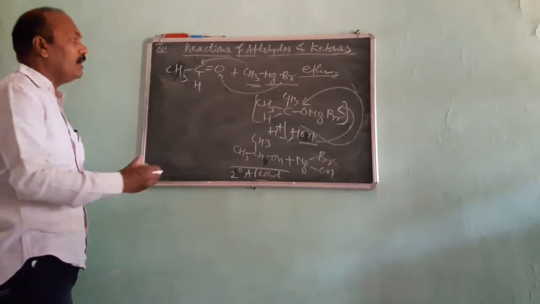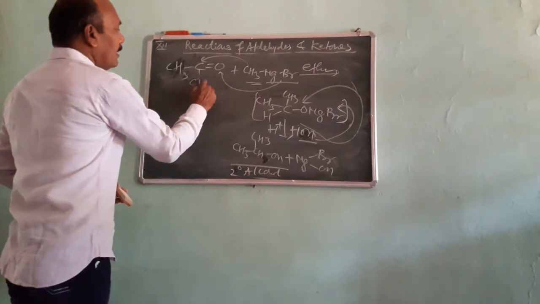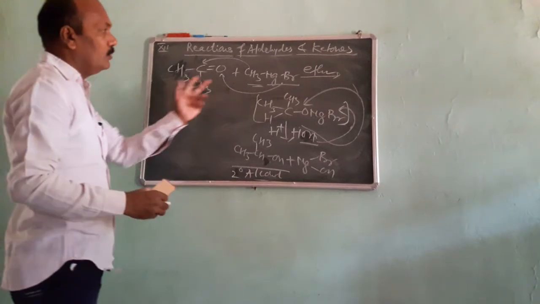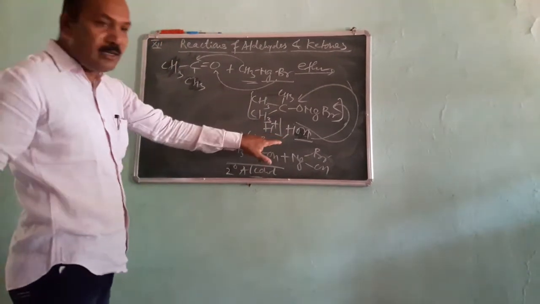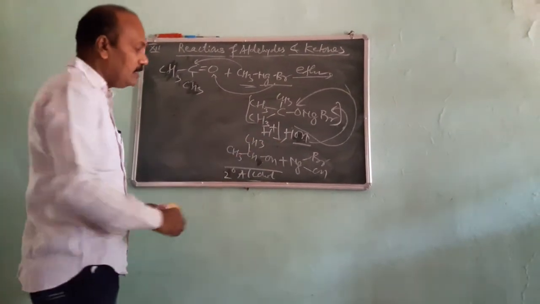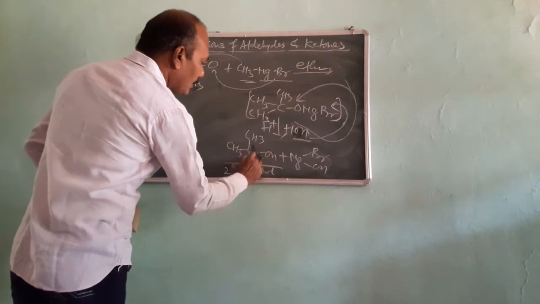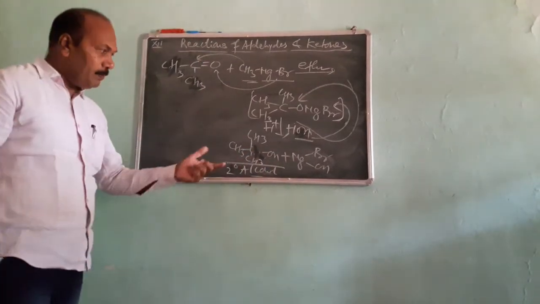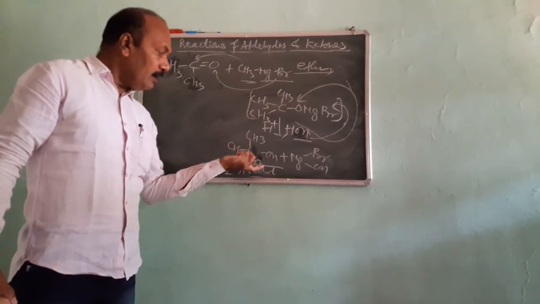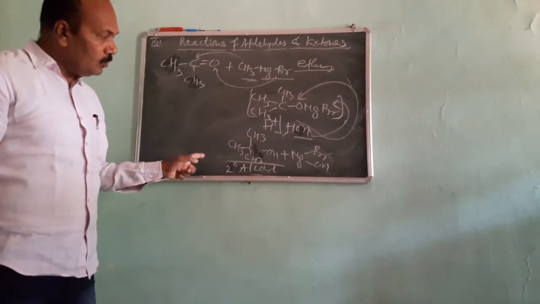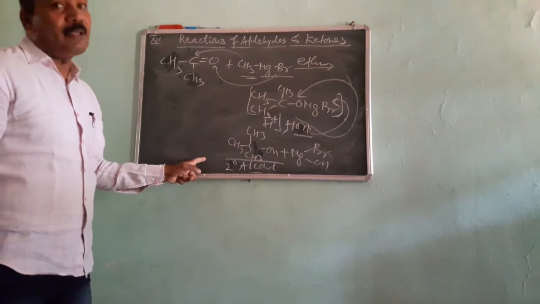In the same way, when Grignard reagent adds on acetone, a ketone, there is formation of an adduct which further undergoes acid hydrolysis. There is formation of 2-methyl-2-propanol.